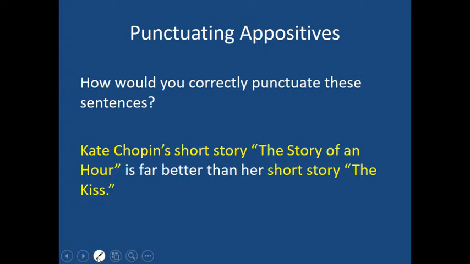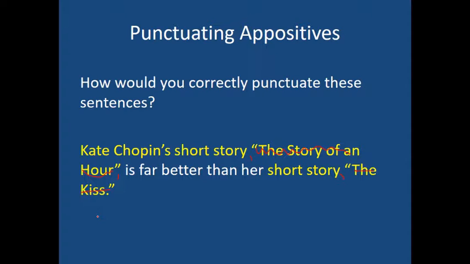So I'm going to change over to my pen. This is almost like saying, if I tried putting a comma in here, and a comma here, and a comma here, it's almost like saying, hey, by putting commas in, you don't need this information. So it's almost like saying, I don't need to say this. And I don't need to say this. So you're left with a sentence which says, "Kate Chopin's short story is far better than her short story." That's the dumbest thing in the world.